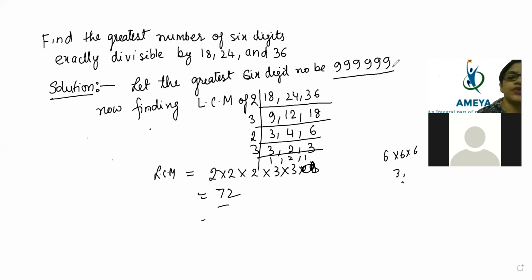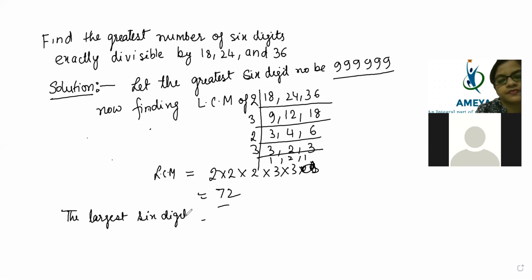Okay. So now we are going to write this one. What will we write? The largest 6-digit number will be exactly divided by 72.